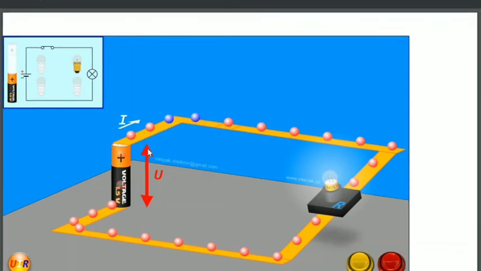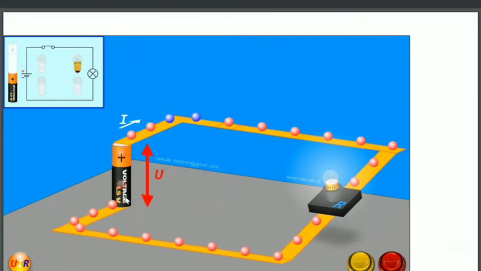So who is producing this electric field? This dry cell or battery. Here in this case it is a dry cell, so I am generalizing this explanation for all sources of electricity. This battery is producing the electric field. How? By maintaining one terminal at higher potential and the other terminal at a lower potential. As long as this dry cell maintains one end at high potential and the other end at low potential, the electric field will be produced.